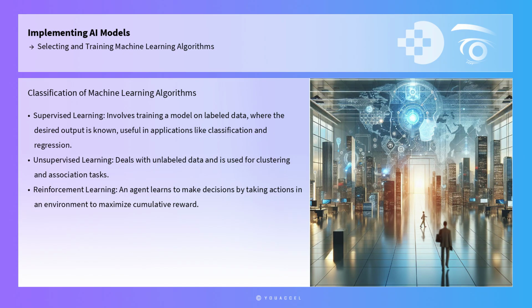Machine learning algorithms can be broadly classified into supervised, unsupervised, and reinforcement learning. Supervised learning involves training a model on labeled data where the desired output is known. This is particularly useful in applications like classification and regression. Unsupervised learning, on the other hand, deals with unlabeled data and is used for clustering and association tasks. Reinforcement learning is a type of machine learning where an agent learns to make decisions by taking actions in an environment to maximize cumulative reward.